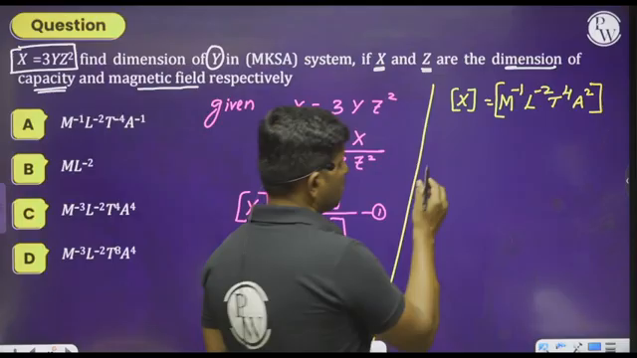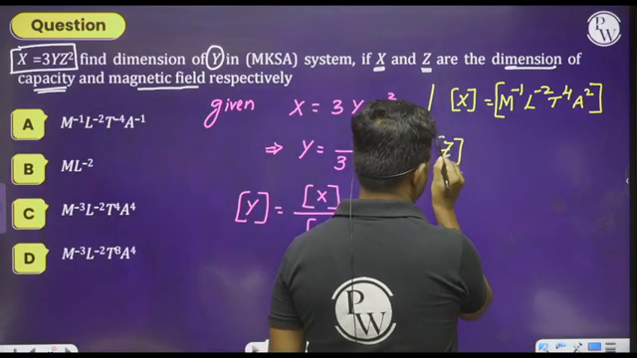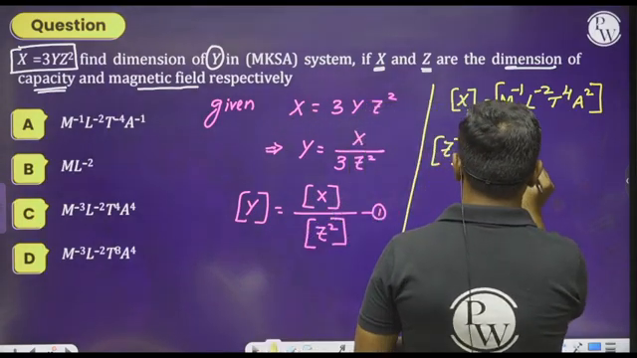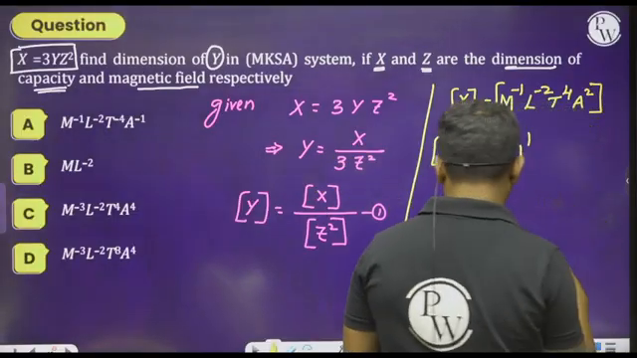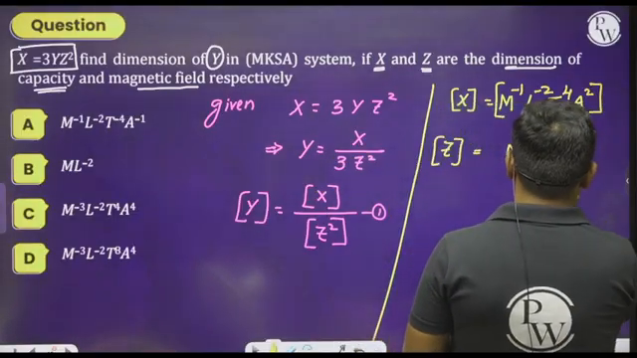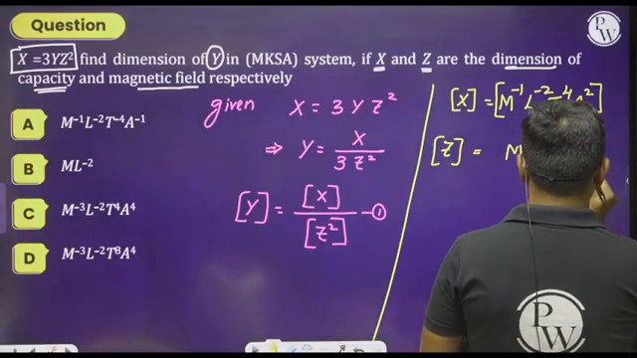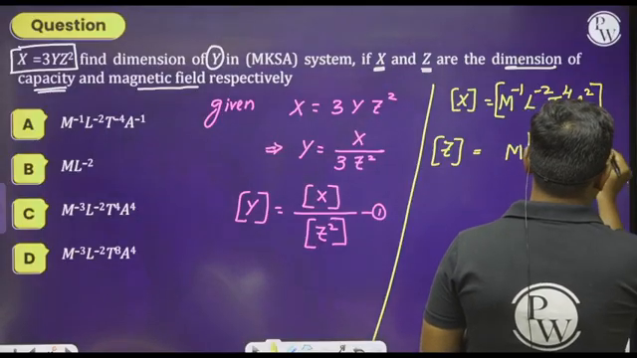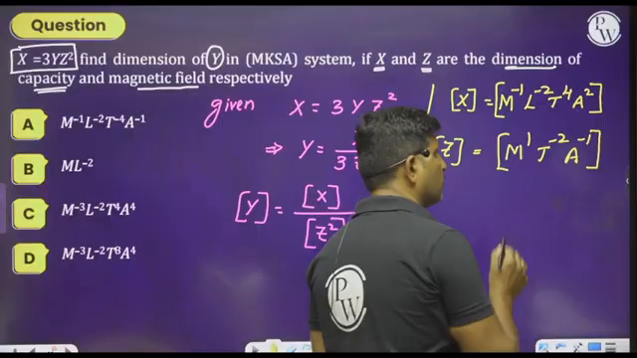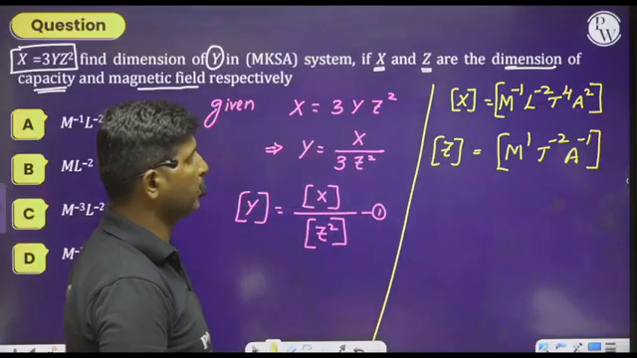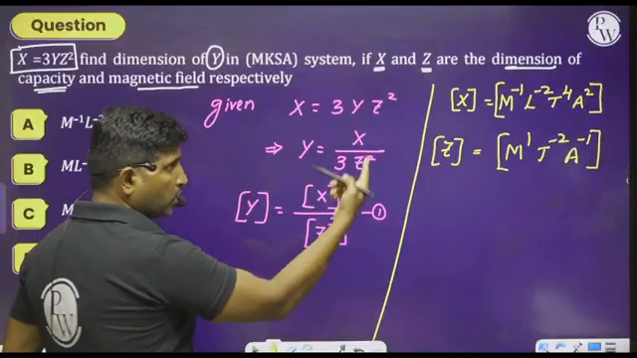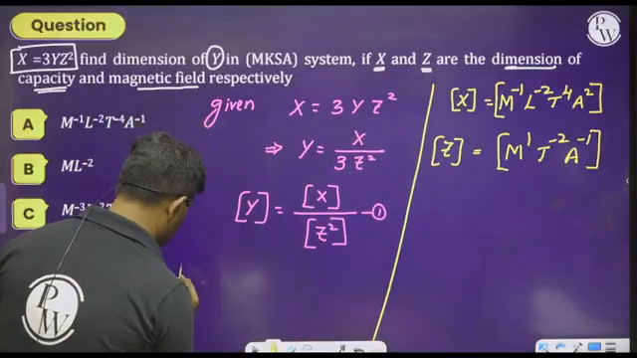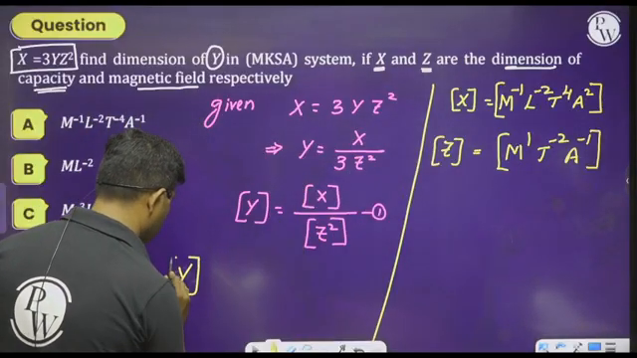So the dimensions of z can be written as M to the power of 1. We have already derived this for the magnetic field: T to the power of minus 2 and A to the power of minus 1. This is the dimensional formula for magnetic field intensity. So whenever we substitute this x and z in equation 1, then we will get